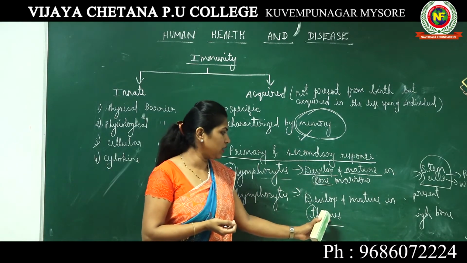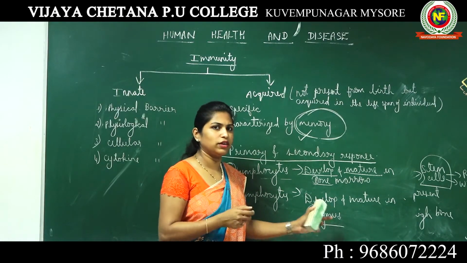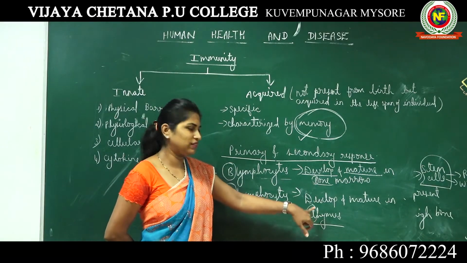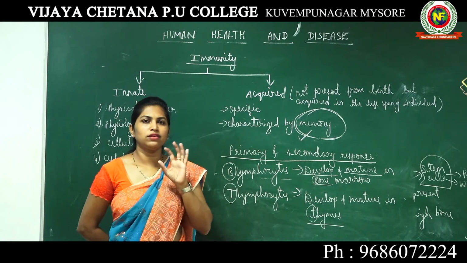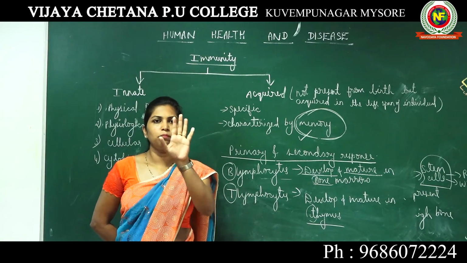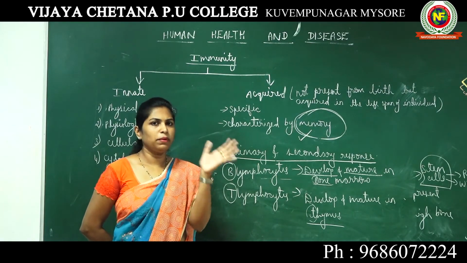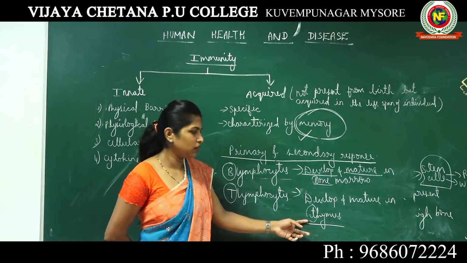It also acts as an endocrine gland, producing a hormone thymosin. You have studied this in your first year class. In your body you have an organ known as thymus. It is present just below your sternum, just in front of your heart, between your heart and sternum, between the two lungs.